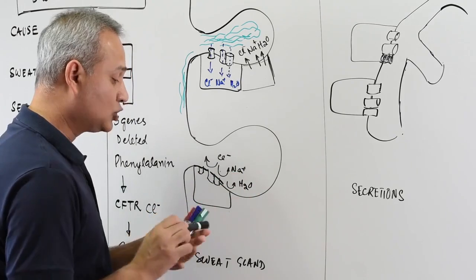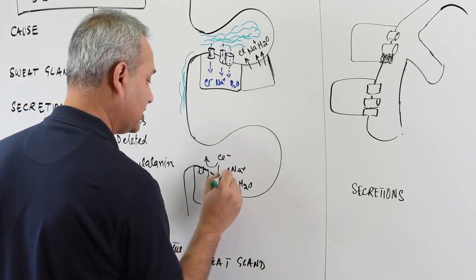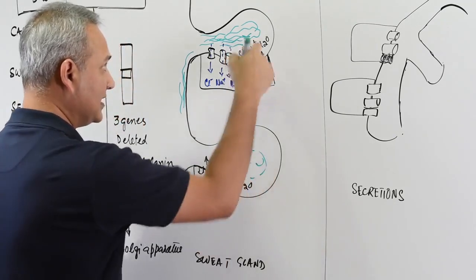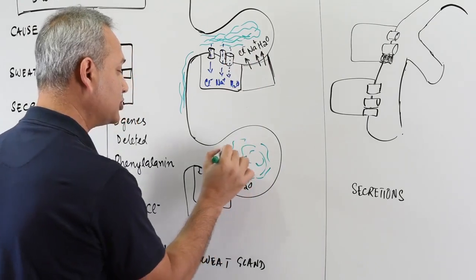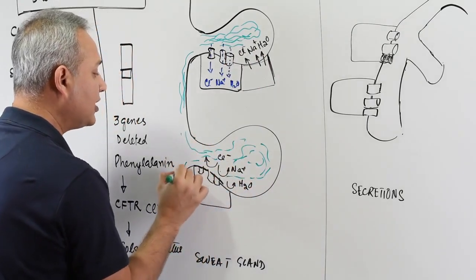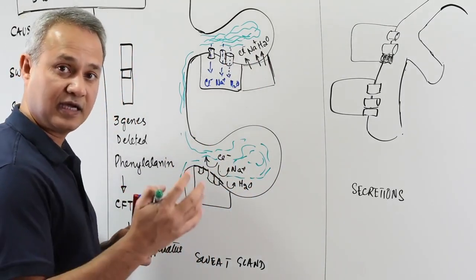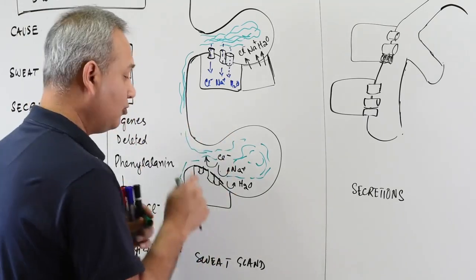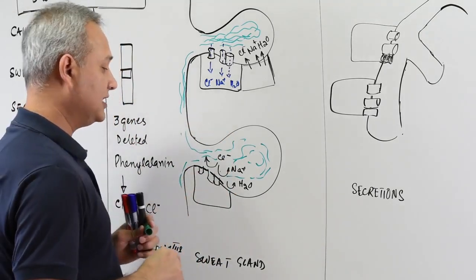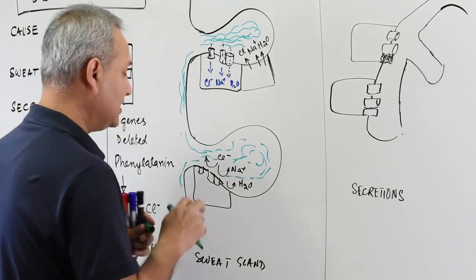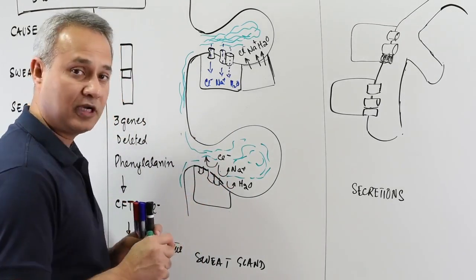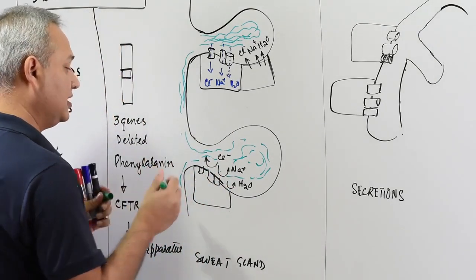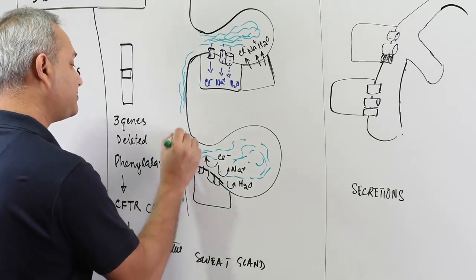And what will happen is that sweat becomes hypertonic. Remember, when sweat is produced, it is hypertonic. Then before it is secreted out on the skin, it becomes hypotonic because we pull the ions out. When we have a problem here with the CFTR proteins, those ions cannot be pulled out. So what we will end up with is a hypertonic solution.